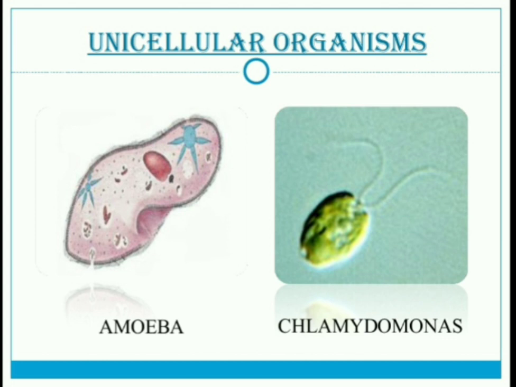These are made up of a single cell. But our body is made up of many cells. So we are not unicellular organisms, we are all multicellular organisms, because my body is made up of many cells. But in the slide you are observing, these are unicellular organisms because they are made up of only one cell. Understanding? Nice.